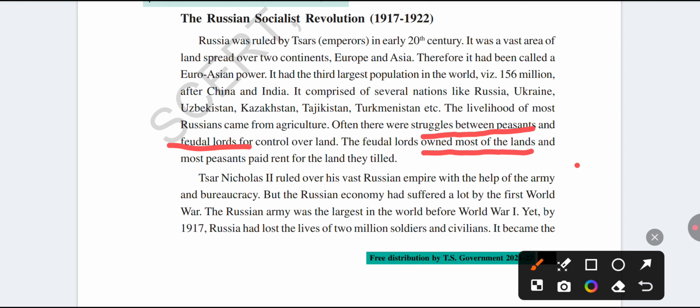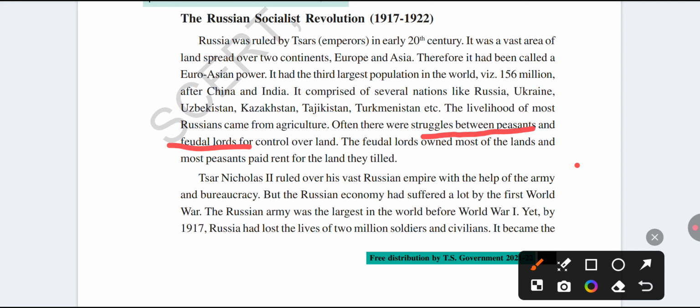Russia was ruled by Nicholas II with the help of the army and bureaucracy. He ruled Russia in 1917 with the help of the army and also bureaucracy. But at the time of the First World War, Russia was suffering from economic deficiency, and the Russian army was the largest army before the First World War.